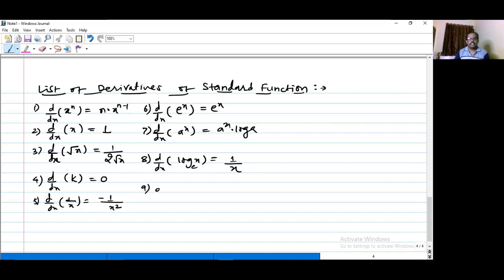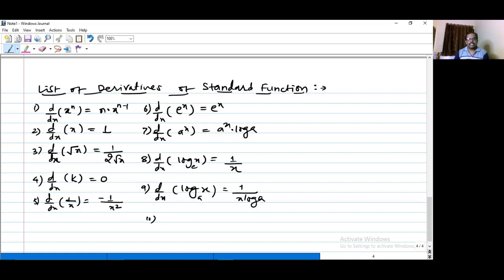Or the derivative of the log function where the base is other than e, that is, the derivative of log x to the base a, will be equal to 1 upon x log of a. This is the formula for the derivative of log x to the base a.